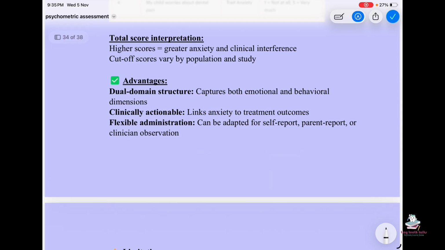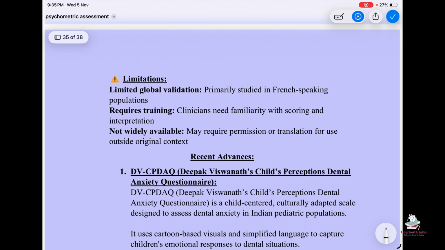Advantages: dual domain structure captures both emotional and behavioral dimensions. Clinically actionable, links anxiety to treatment outcome. Flexible administration, can be adapted for self-report, parent report or clinical observation. Limitations: limited global validation, primarily studied in French-speaking population. Requires training, clinicians need familiarity with scoring and interpretation. Not widely available, may require permission or translation for use outside original context.